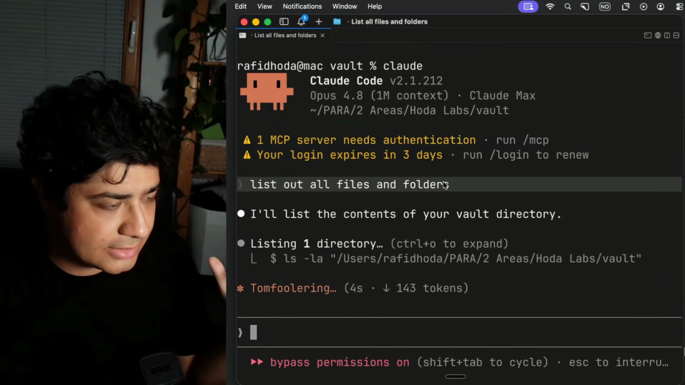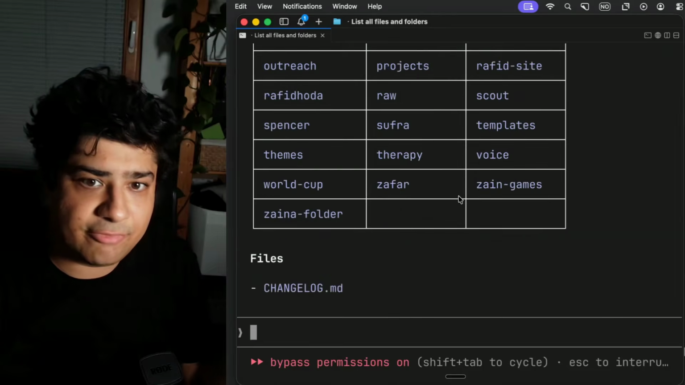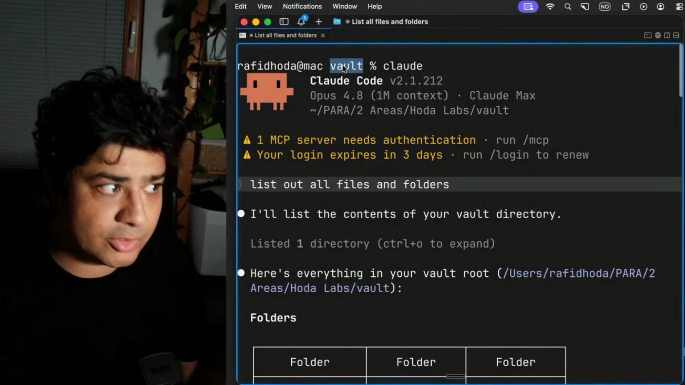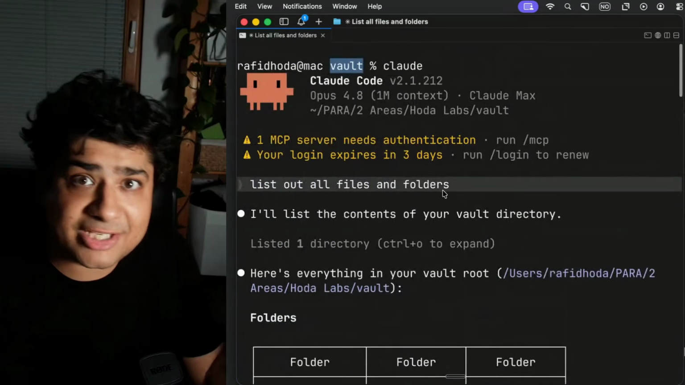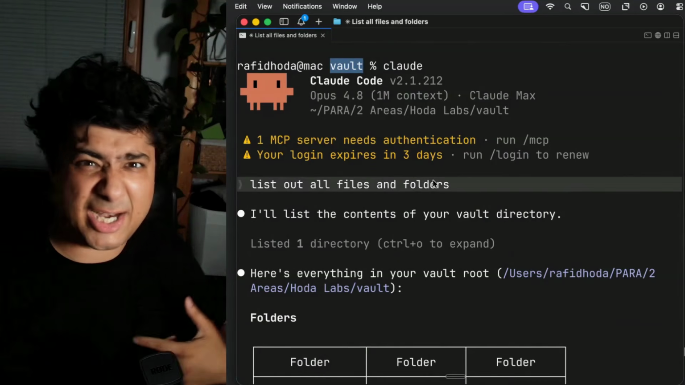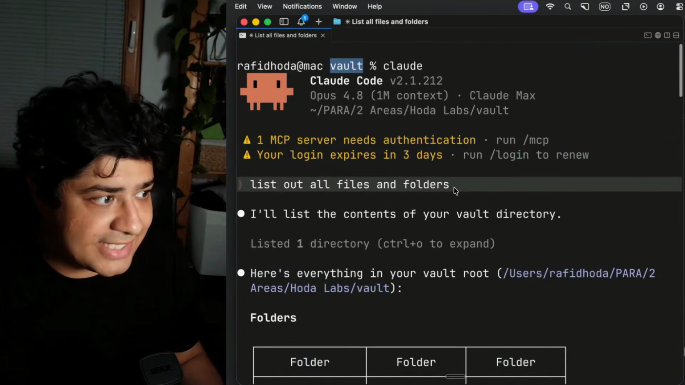So now it says, there you go. These are all the files and folders inside of my folder, which I'm in, right? Right now, I'm inside of the folder Vault. So it does the same thing as before, but instead of me saying ls, which is only something that I know and a handful of people in the world know, anyone could have said this, right?